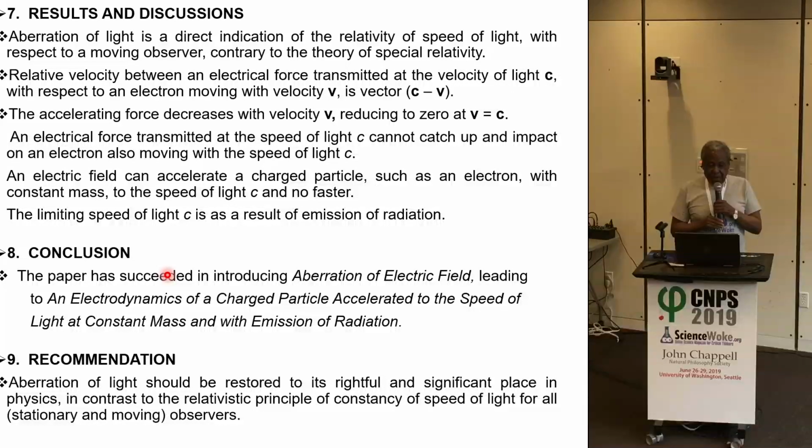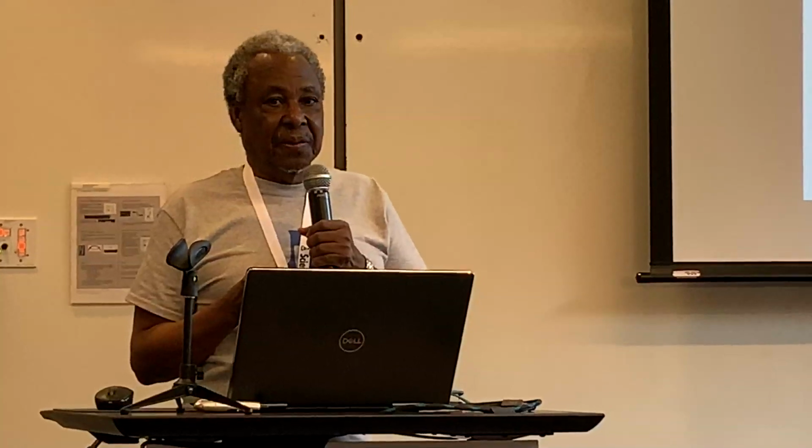One can even say that the problem of physics today is related to non-recognition of aberration of light and aberration of electric field.